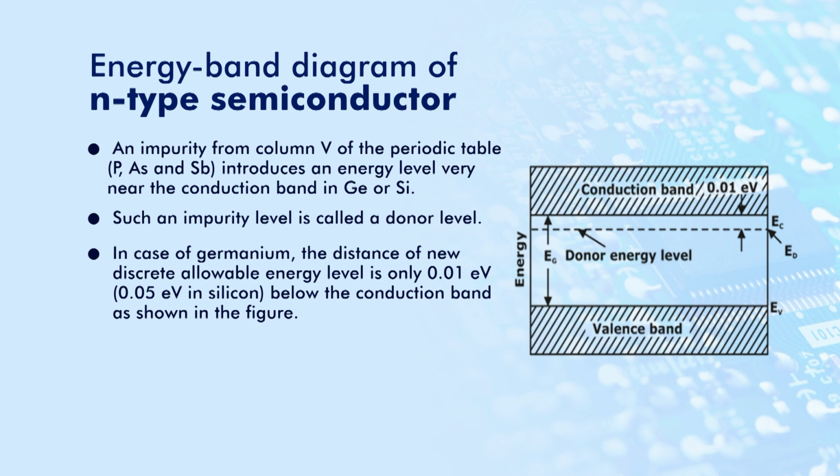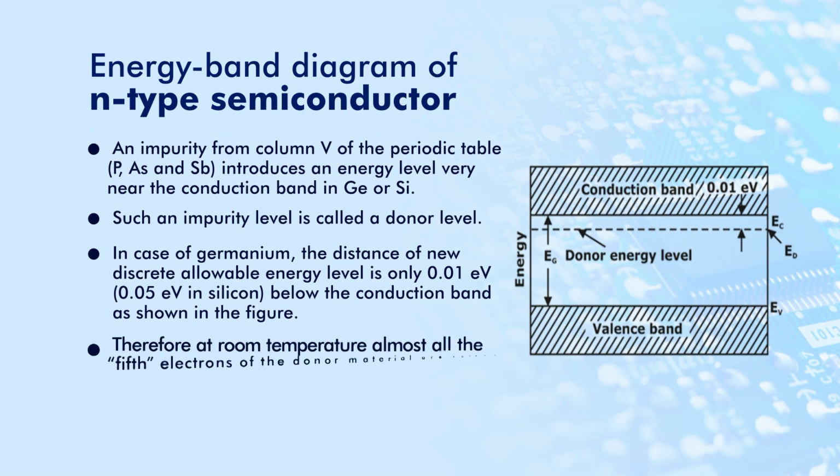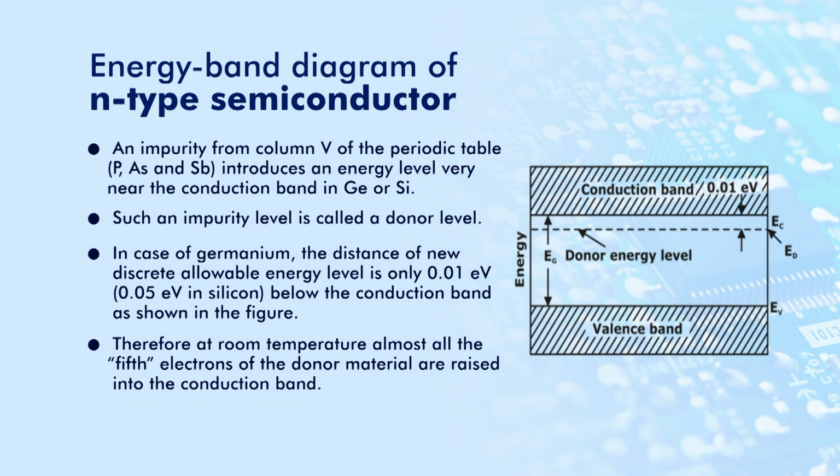In the case of germanium, the new discrete allowable energy level is 0.01 electron volt below the conduction band, as shown in the figure. Similarly, for silicon, it is 0.05 electron volt.